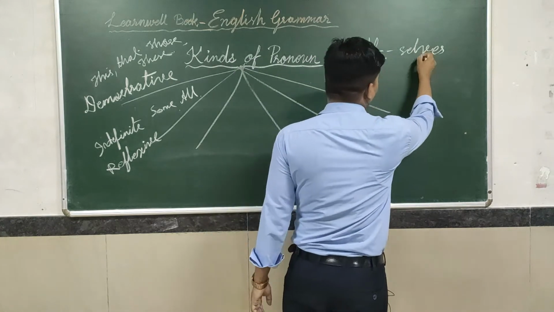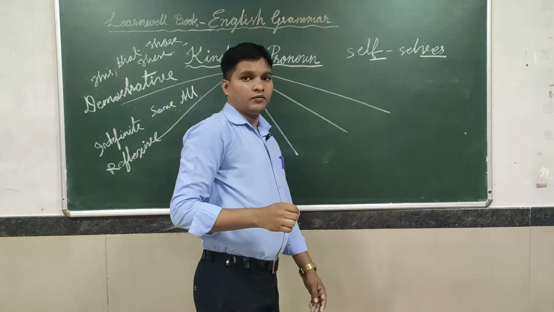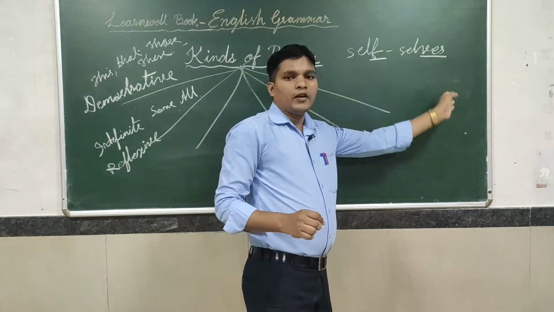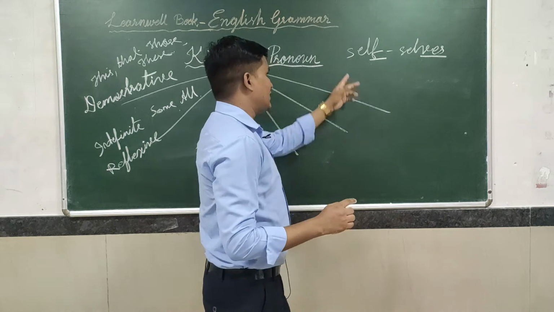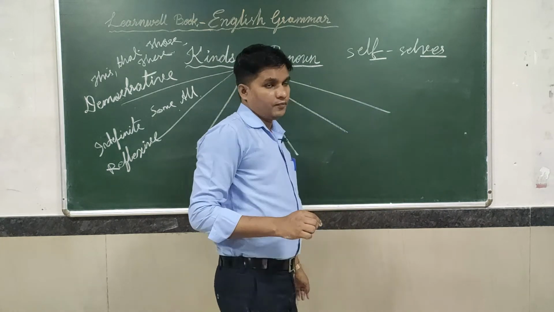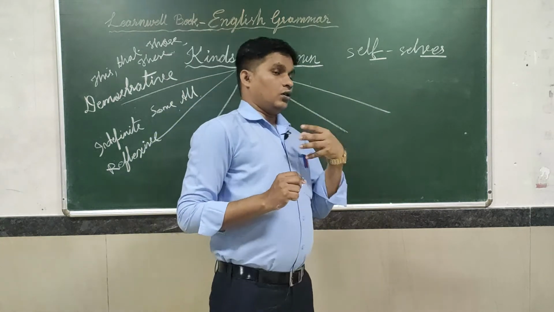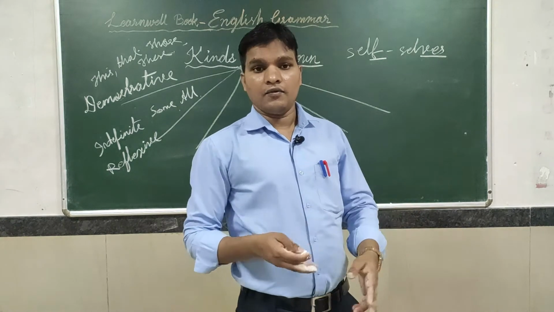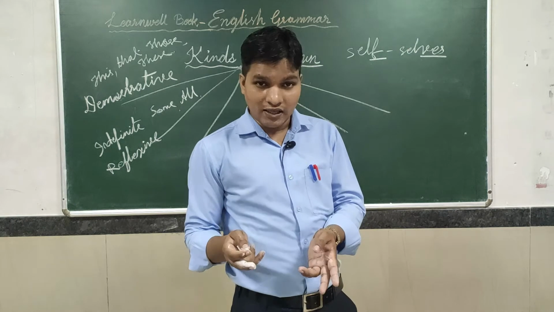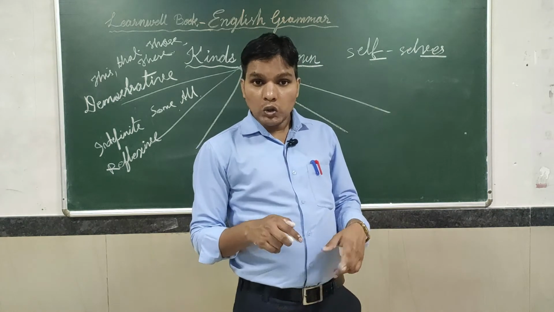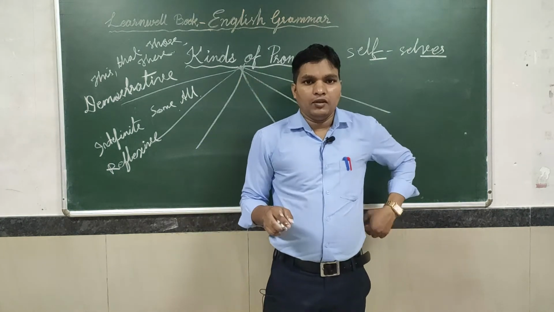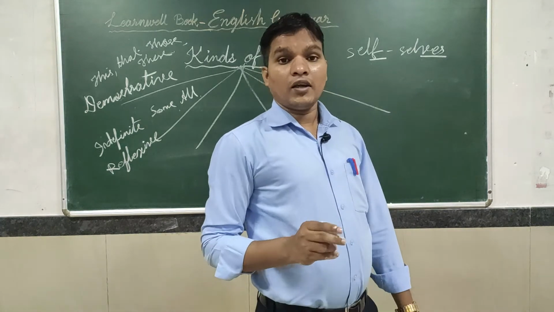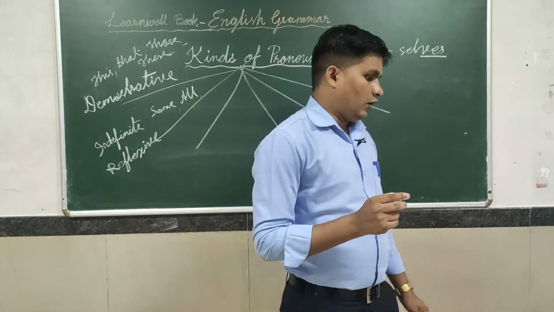So F is replaced by VES. Understand? This is singular, that is plural. So what do you say? Myself, yourself, themselves, herself, itself, himself. So this type of word when it comes is known as reflexive pronoun.